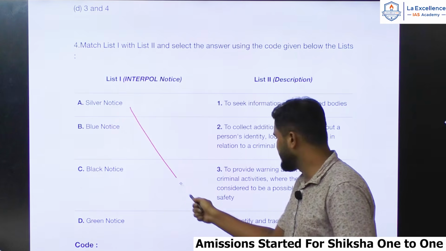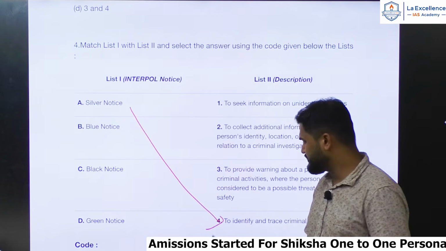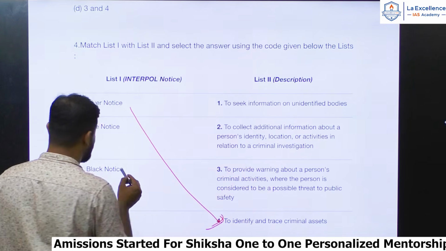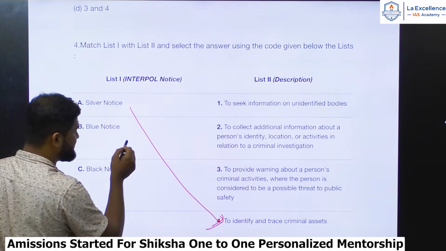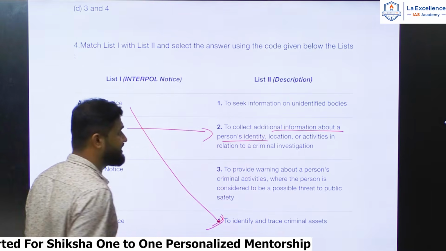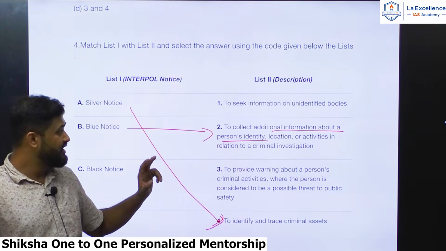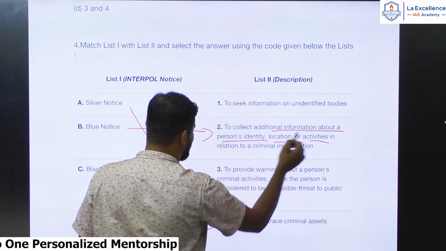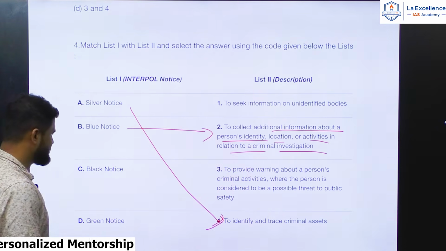Hence the silver notice must be linked to 4. Whereas the blue notice is related to collecting additional information about a person's identity. A blue notice is issued to collect additional information about the identity of a person or location or activities in relation to a criminal investigation.